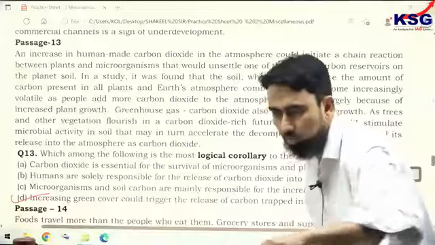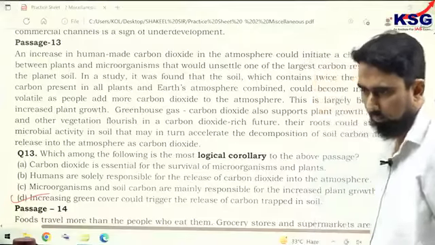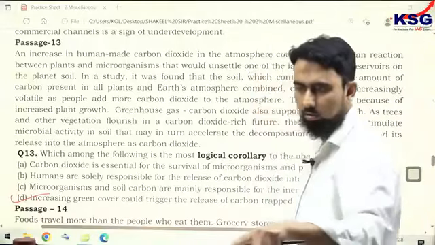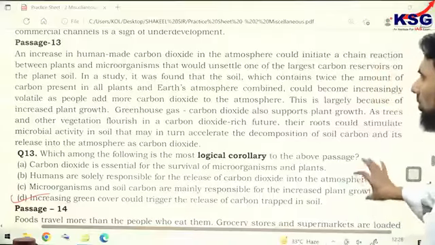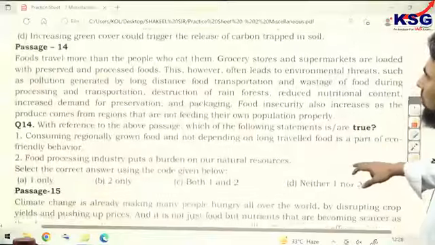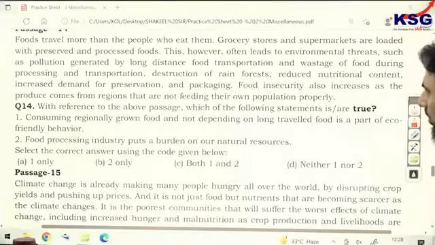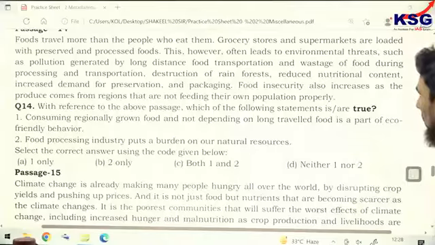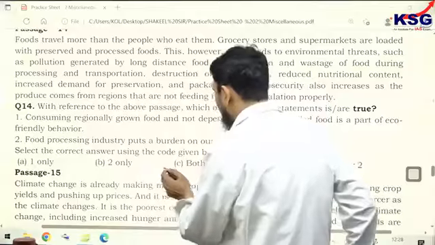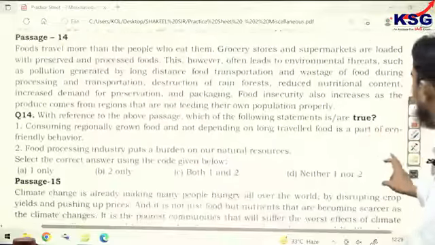Corollary, you know that it should be based on the passage. I'll answer all such questions, Parth, and the other student who has asked about the contact, and I will address those questions. Now, let me just finish with this. So passage 13, D for Delhi. Passage 14, which statements are true about natural resources? Yes, it should be option C, both 1 and 2. Passage 14, option C.